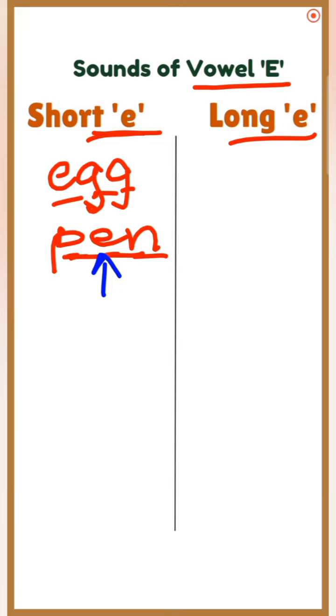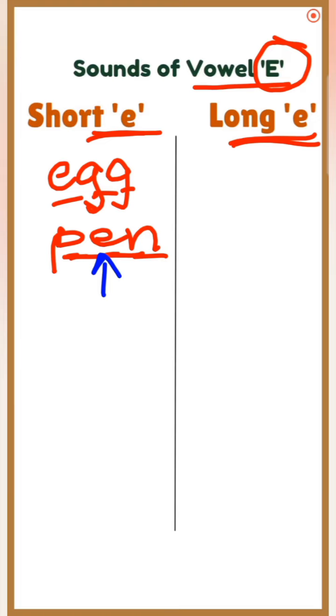What is the short sound of E? It is eh. Now coming to the long sound. What is the long sound of E? It means it is the name of the vowel itself. It is E. Name of the vowel E. Long sound of the vowel E is E.